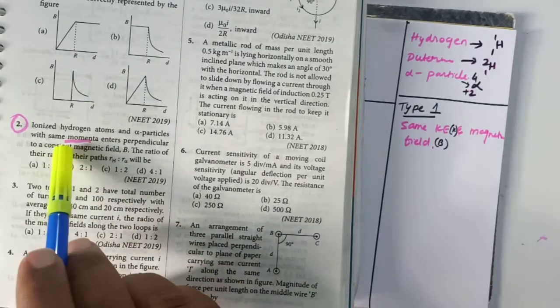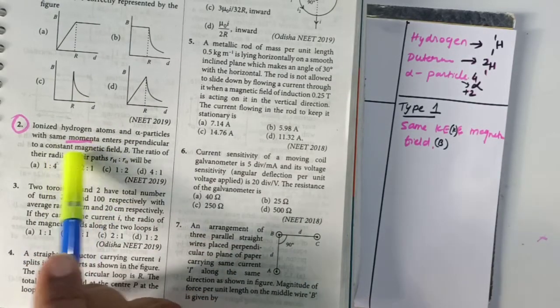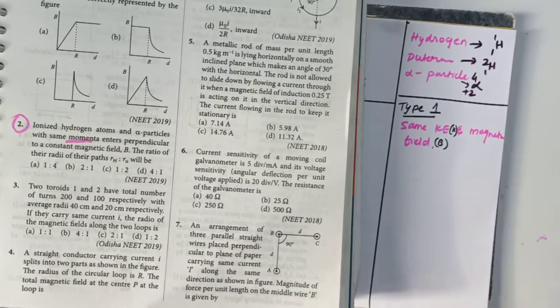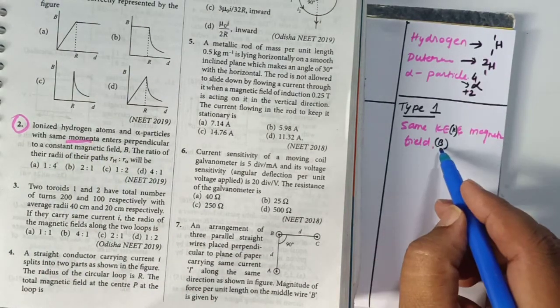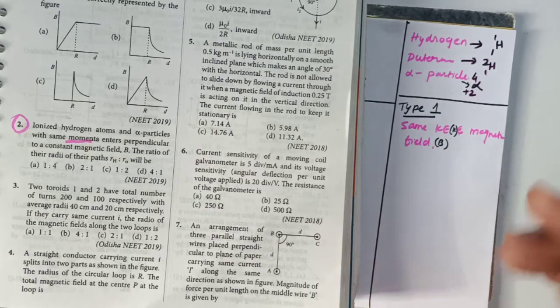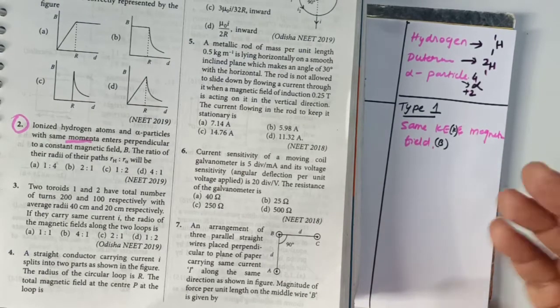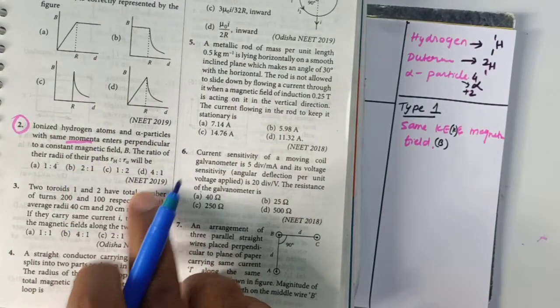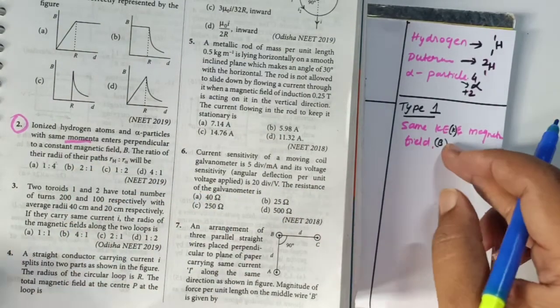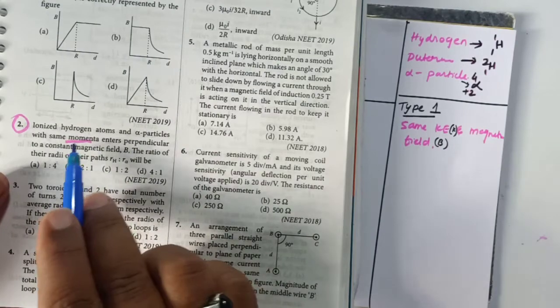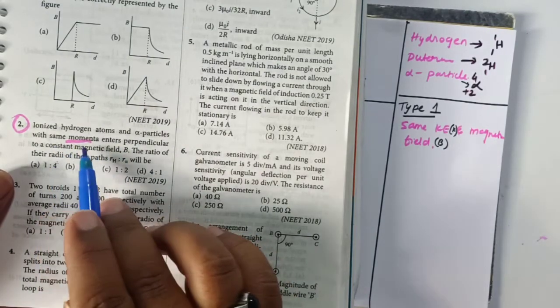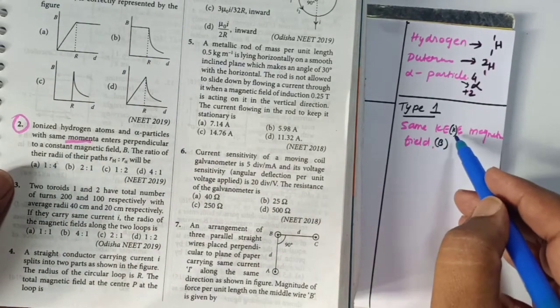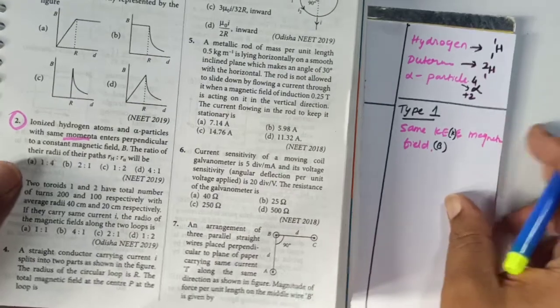For example, here it is said same momentum and same magnetic field. If he says same kinetic energy and same magnetic field, then how will you solve the problem? I am looking at the probabilities of asking the question. There was one probability asked in 2019. In how many ways can this type of question be asked? So the same question I am repeating once again, but instead of same momentum, I have taken same kinetic energy and same magnetic field. Then what happens? Let us see.